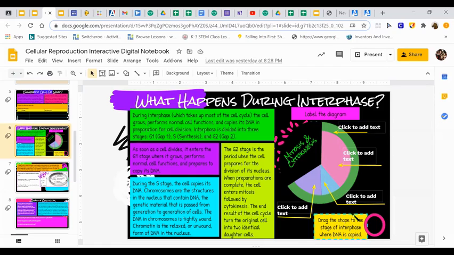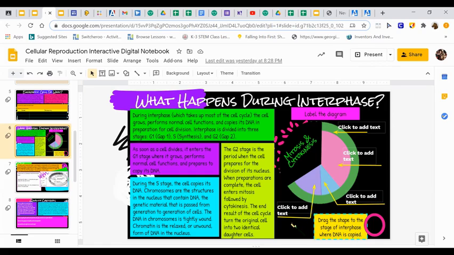And then during the S stage, the cell copies its DNA. Chromosomes are the structures in the nucleus that contain the DNA, the genetic material that's passed from generation to generation of cells. The DNA in the chromosome is tightly wound. Chromatin is relaxed and unwound DNA in the nucleus.